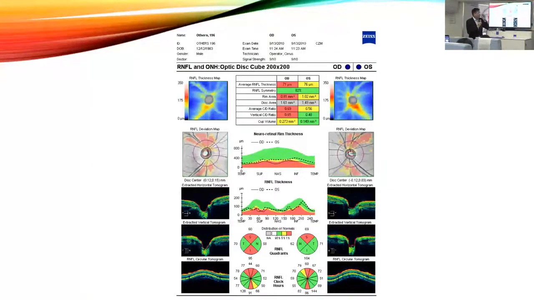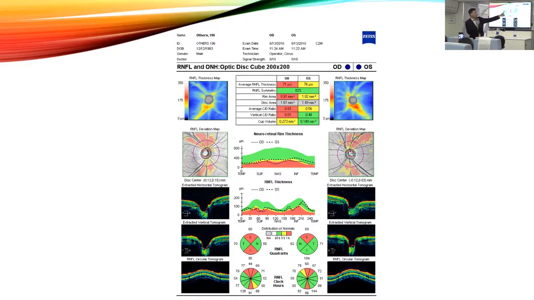Now let's look back at this patient. When you study the retinal nerve fiber layer, you study the symmetry. What you can appreciate here is that there is an asymmetry in the distribution of the retinal nerve fiber layer between the superior side and the inferior side.